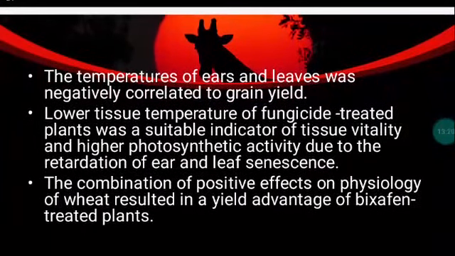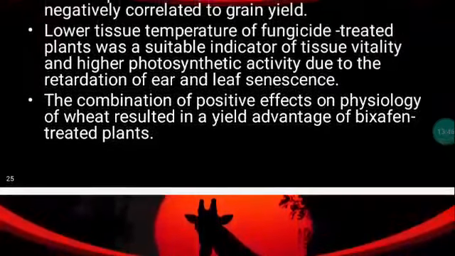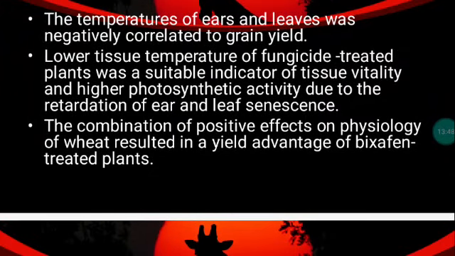The temperatures of ears and leaves were negatively correlated to the grain yield. Lower tissue temperature of fungicide treated plants was a suitable indicator of tissue vitality and higher photosynthetic activity due to the retardation of ear and leaf senescence. The combination of positive effects on physiology of wheat results in a yield advantage of Bixafen treated plants. Here vitality stands for the capacity to live or grow. A developed plant may lose its vitality when badly pruned.